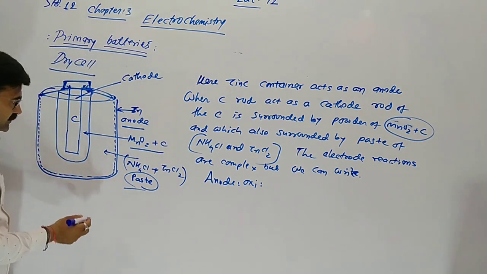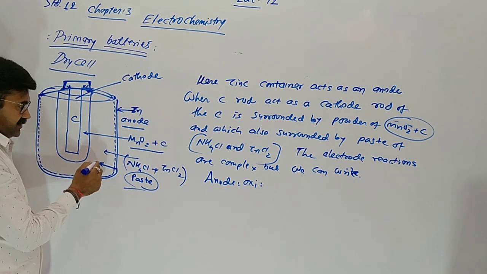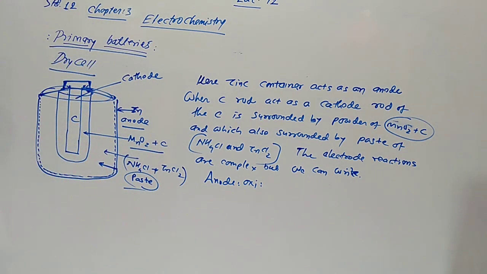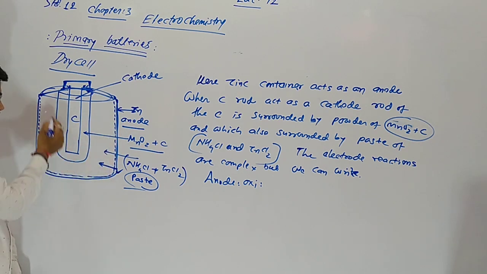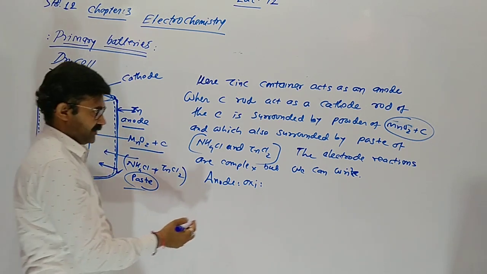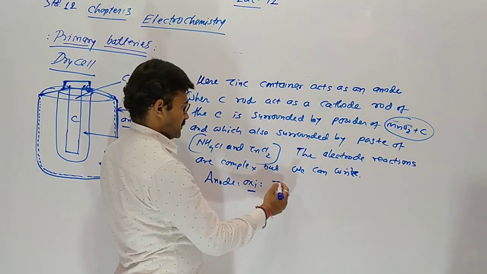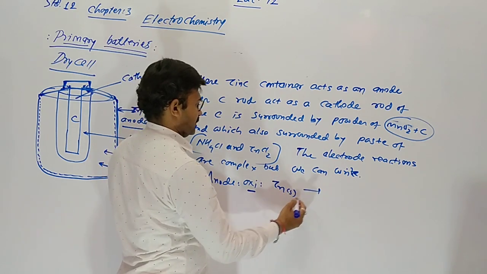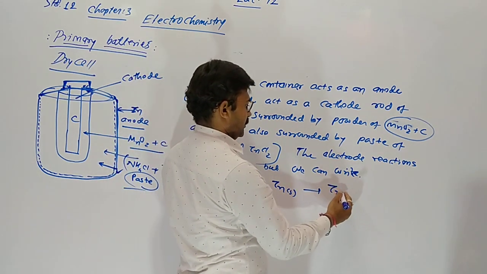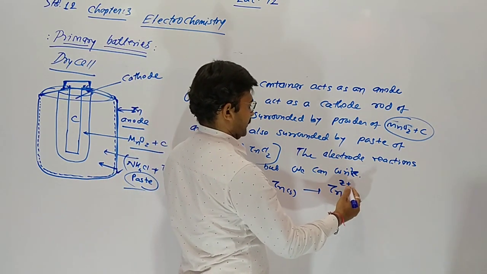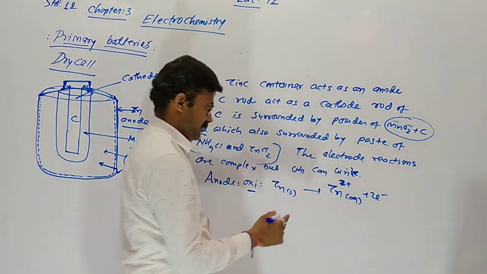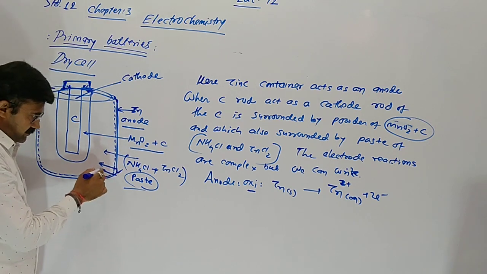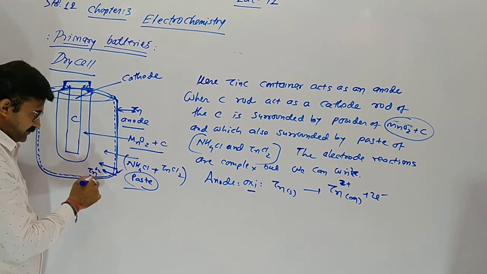Yes, our container which is made of zinc is an active electrode, and the zinc vessel container acts as an anode. So here oxidation occurs. Zinc loses its 2 electrons and becomes Zn+2 ion and moves inside.